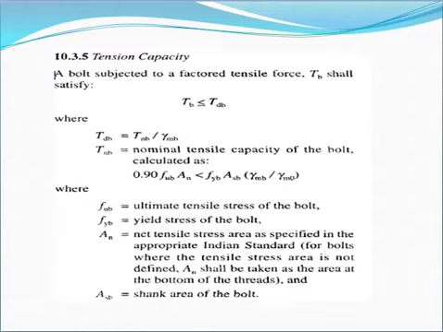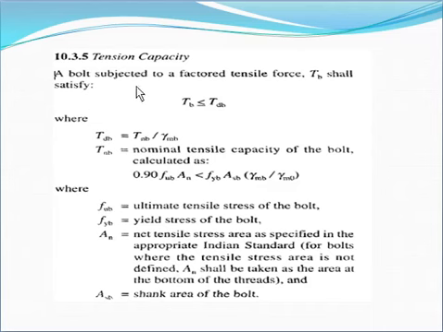Now next is the tension capacity. For that you have to go to page number 76 of IS 800:2007, clause number 10.3.5, tension capacity.